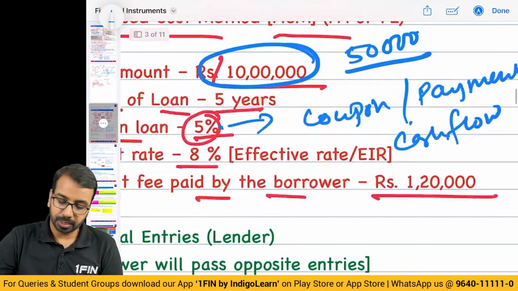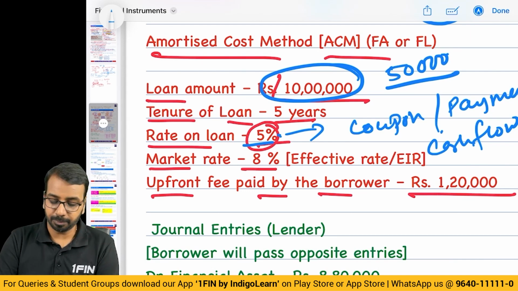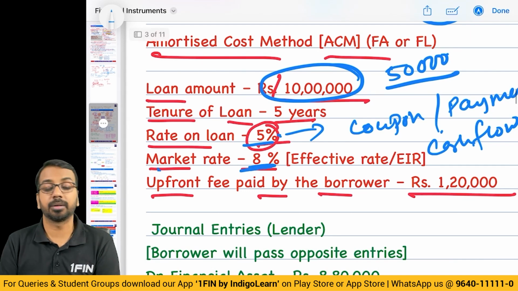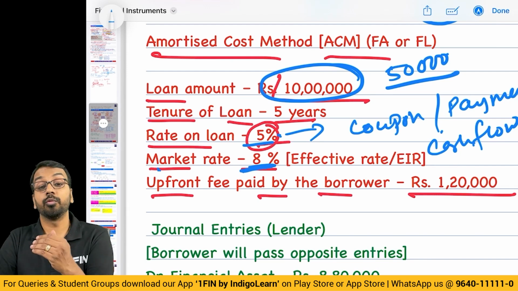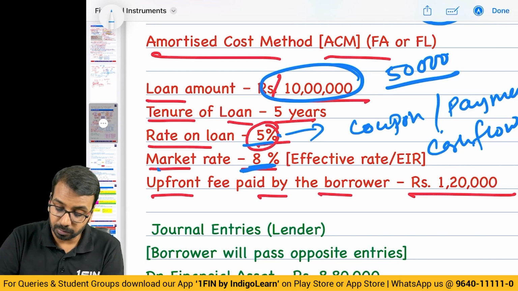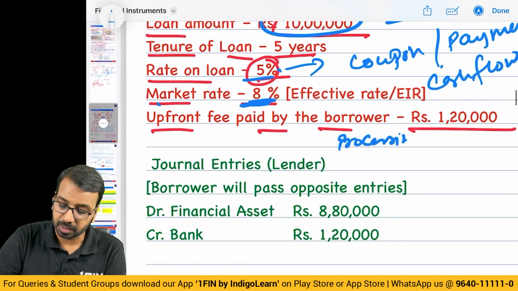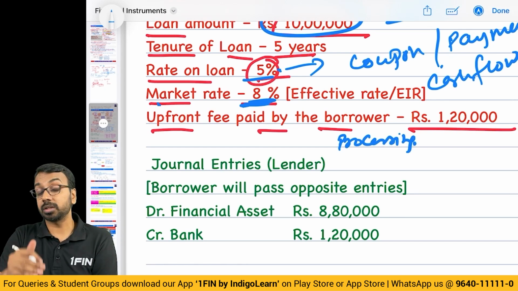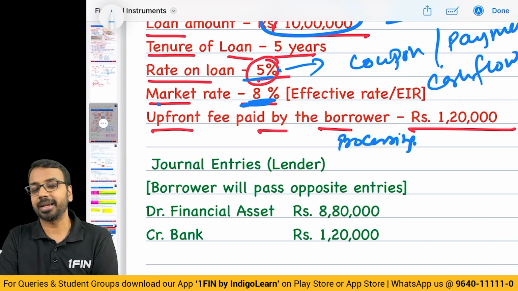So here, the rate of loan is 5%, market rate is 8%. Now, sometimes this market rate will have to be updated, because sometimes you have processing fees or transaction cost. If there are no transaction costs, the market rate is what would be used.